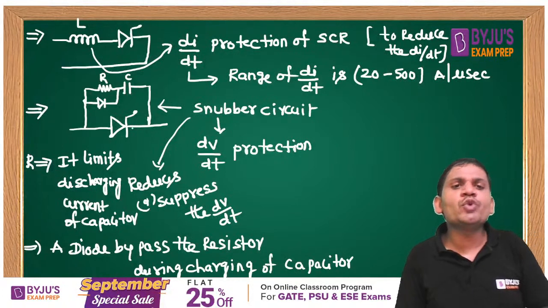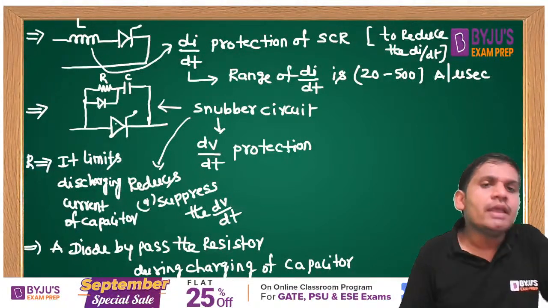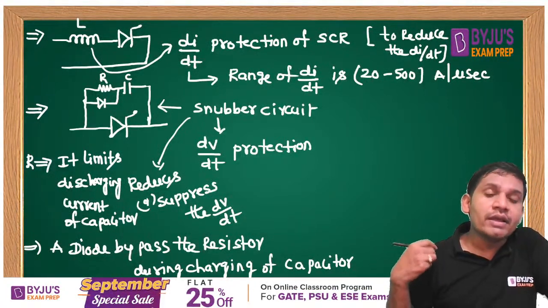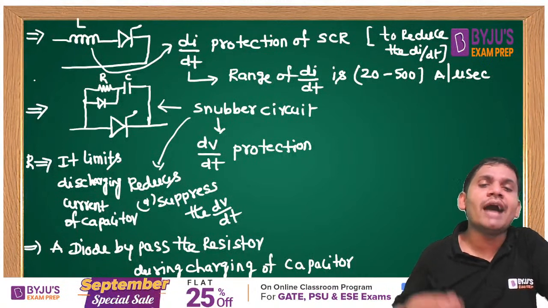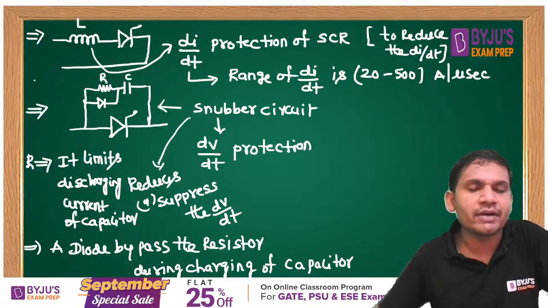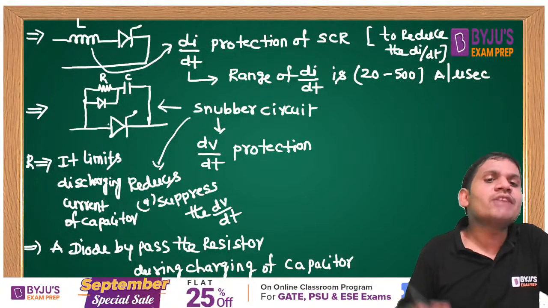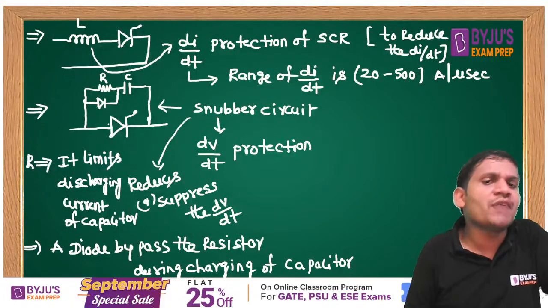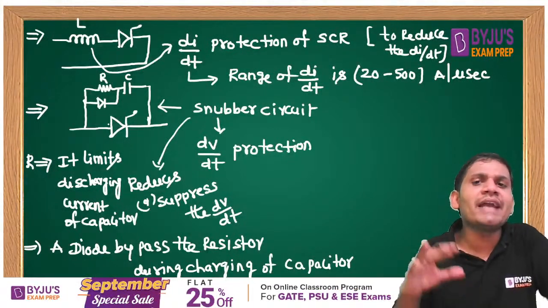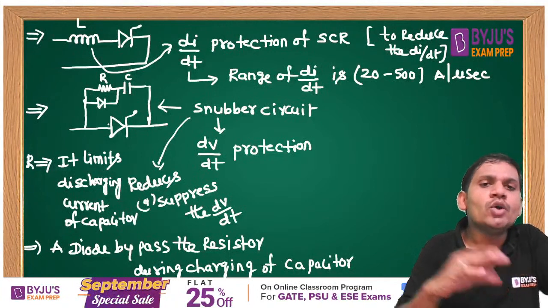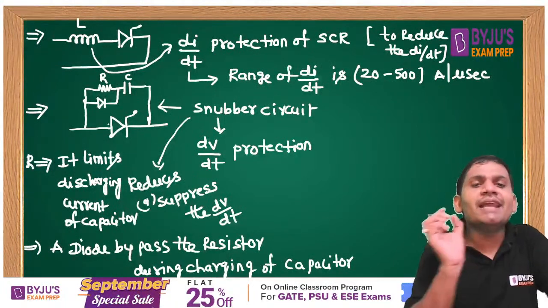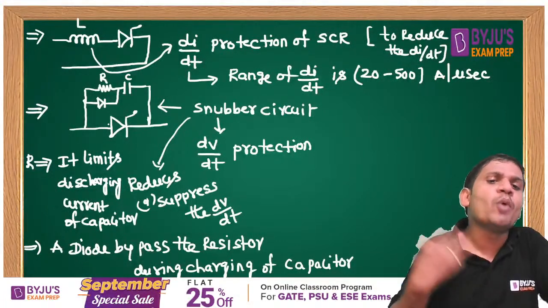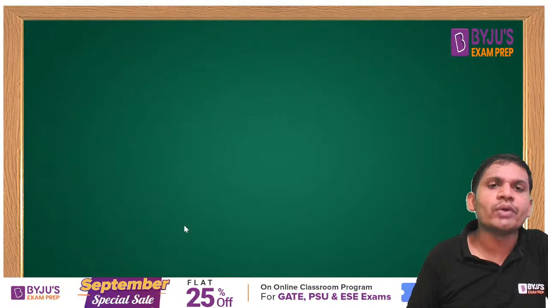Generally, a snubber circuit with diode is called a polarized snubber, and a snubber circuit without diode is called an unpolarized snubber circuit. Generally in SCR, unpolarized snubber circuits are preferred. But in BJT, MOSFET and IGBT applications, we can use the polarized snubber circuit, students. Okay, remember those points also.